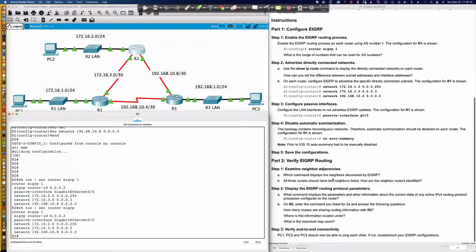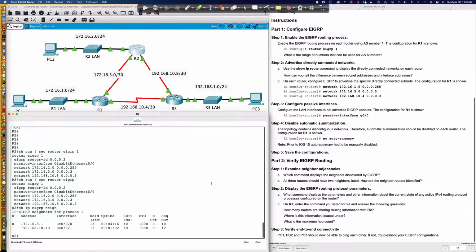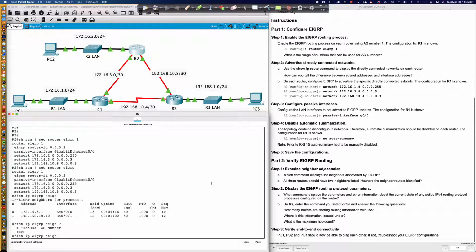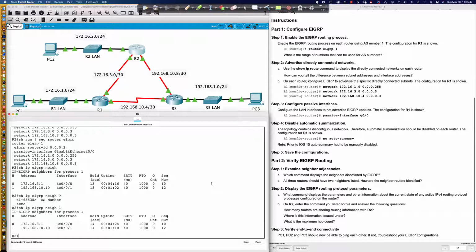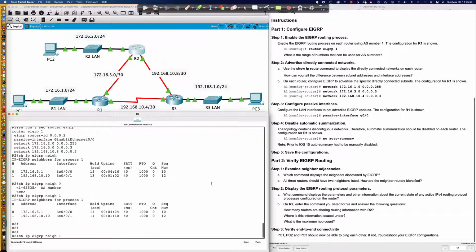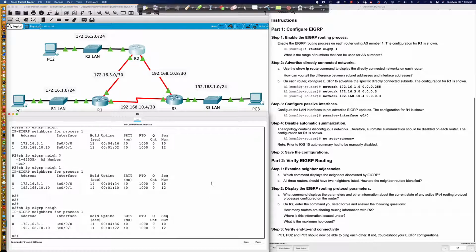They've got some things. Which commands display the neighbors discovered, right? So I could say show ip eigrp neighbors. Right, and let's see if they've got, and they don't have the detail command. Again, if you had multiple EIGRP autonomous systems and you only wanted to see a specific ASN's neighbors, you could specify the autonomous system number. However, when there's only one ASN configured on the router, you can simply say show ip eigrp neighbors. Now, all 3 routers should have two neighbors listed.